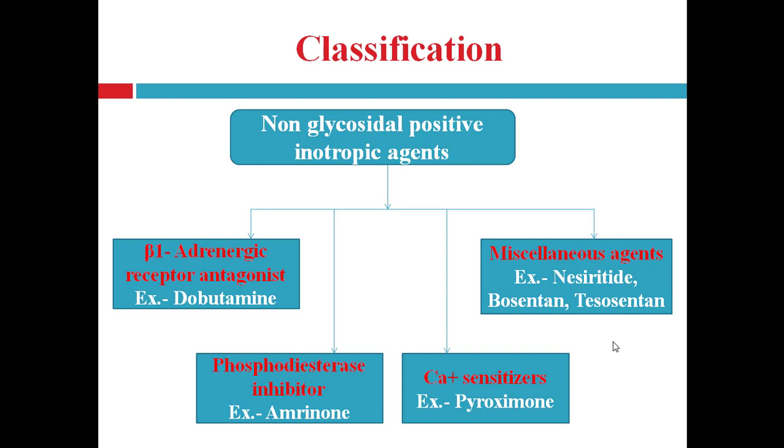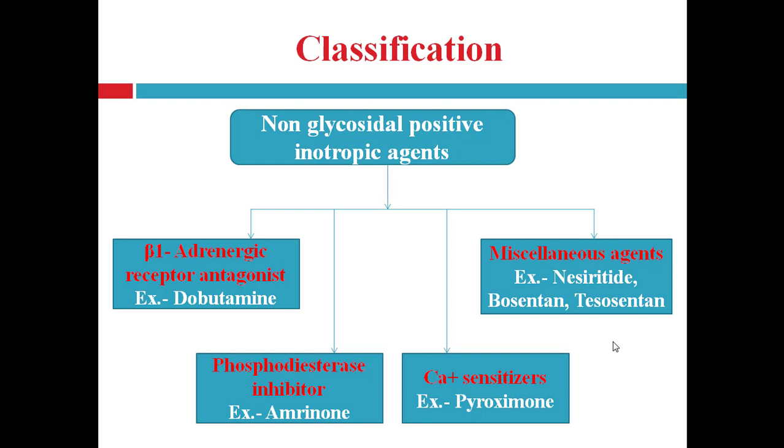So these are all the classifications of cardiotonic agents, or drugs used in congestive heart failure. Main two classes: cardiac glycosidal positive inotropic agents and non-glycosidal positive inotropic agents. Cardiac glycosides include digitoxin, digoxin as well as lanatoside, which are obtained from digitalis.